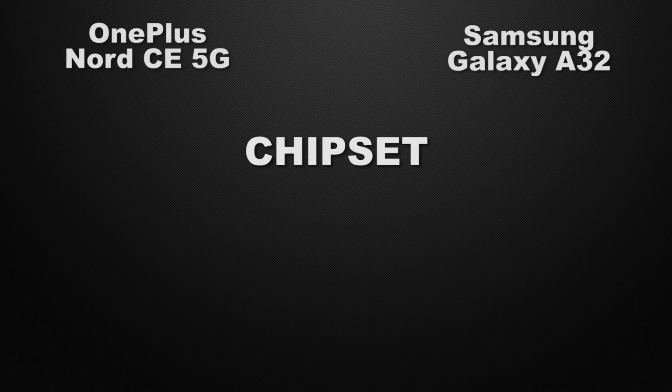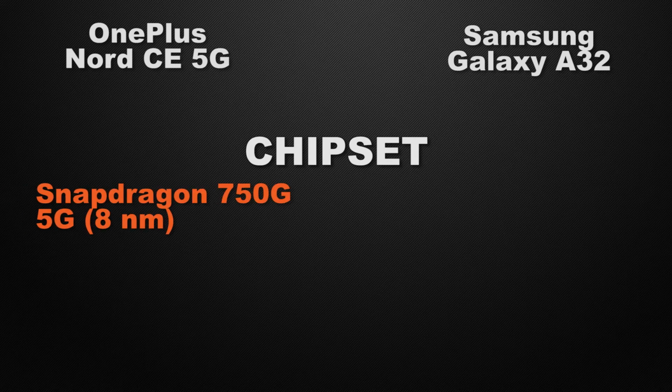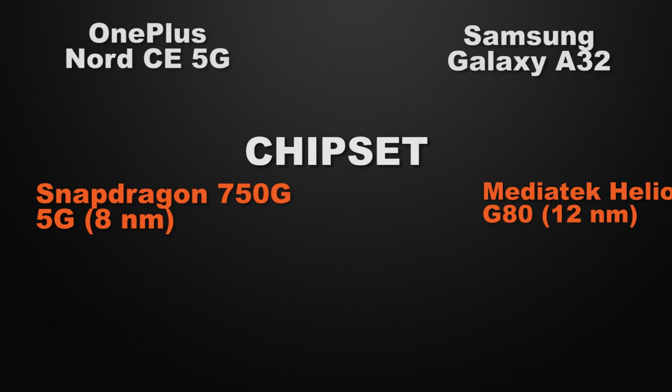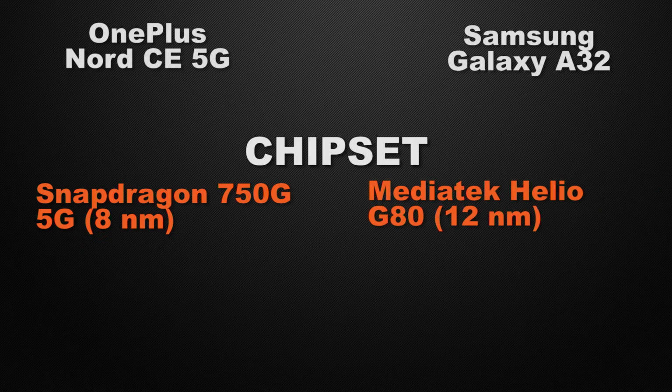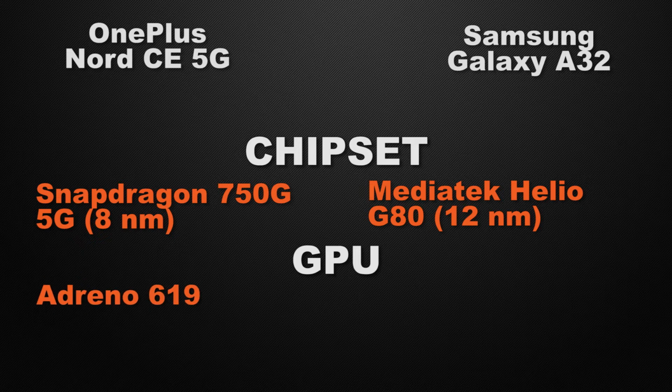Let's talk about the processor of the devices. Nord comes with Snapdragon 750G 5G based on 8nm process, whereas A32 is powered by Helio G80 based on 12nm process. So without a doubt, the winner here is Nord CE because it has a faster processor, which gives you faster processing speed. And about the GPU of the devices, Nord comes with Adreno 619 whereas A32 has Mali G52. So the winner here is Nord because it can give you slightly more FPS in games.